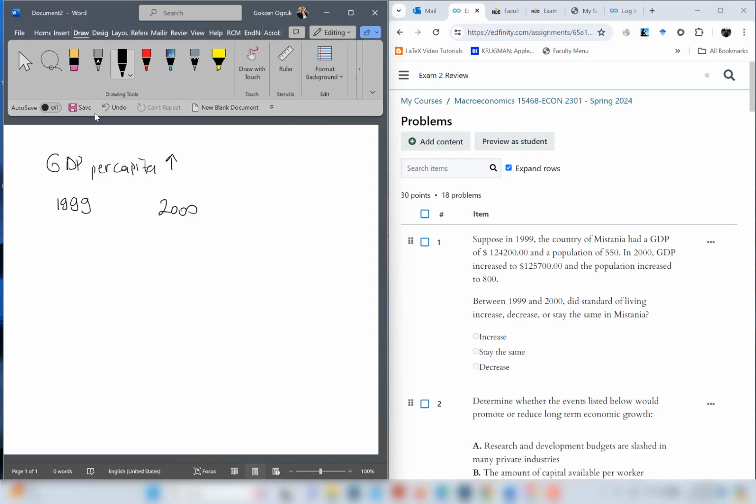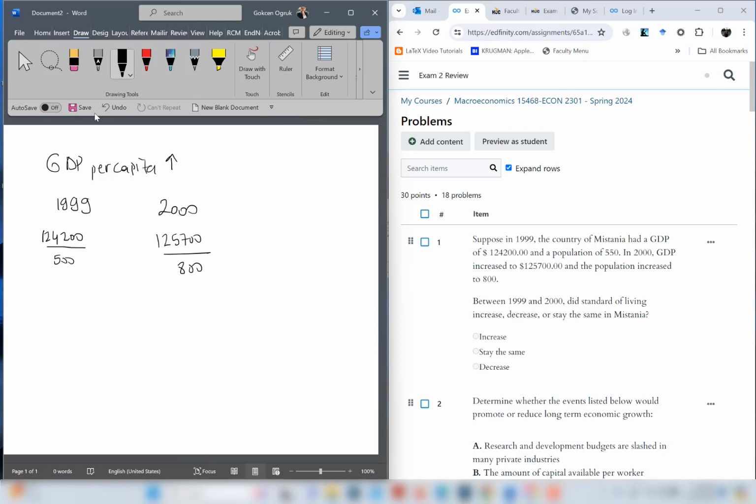GDP per capita is GDP, which is in this case 124,200 divided by population. This is GDP per capita, or if we divide the entire GDP equally among the people, then how much GDP each of them gets. That's the GDP per capita. And 2000 we have 125,700 and the population grew to 800. So we need a calculator, and you also need a calculator in the exam.